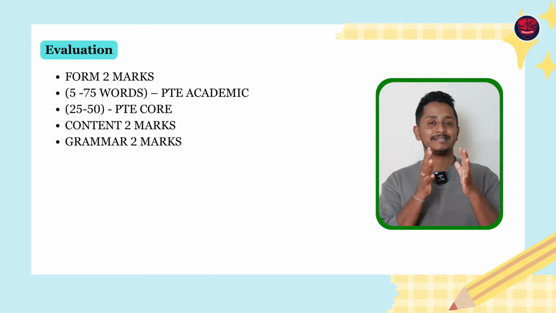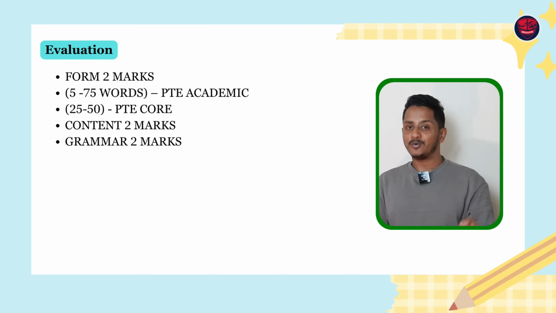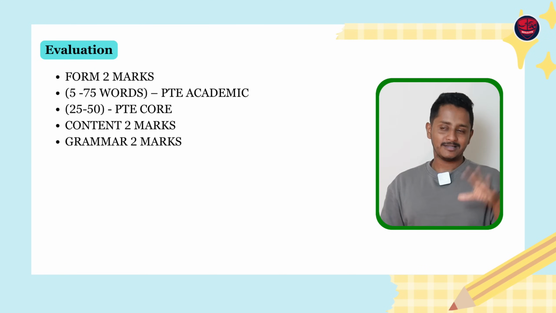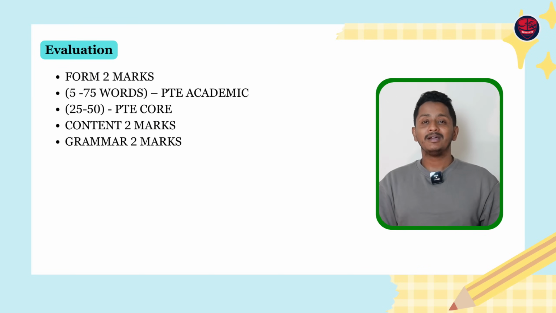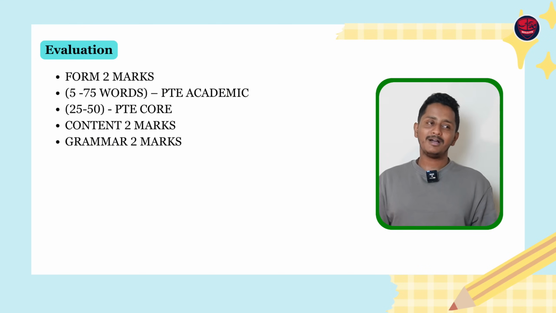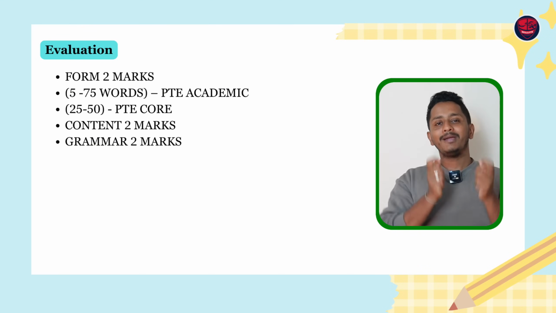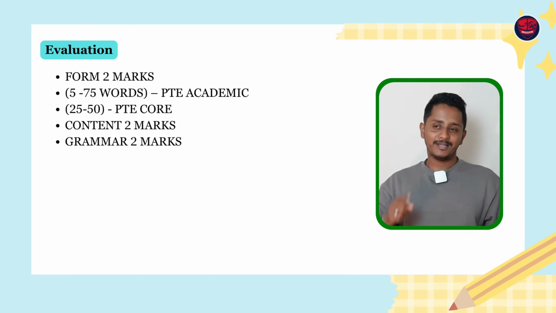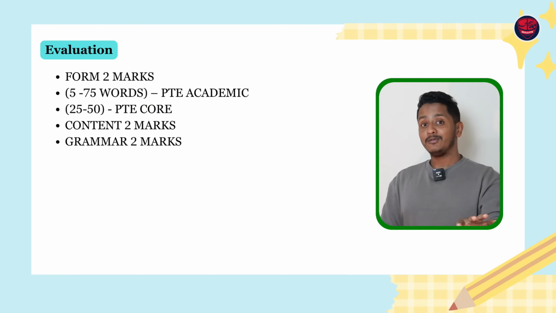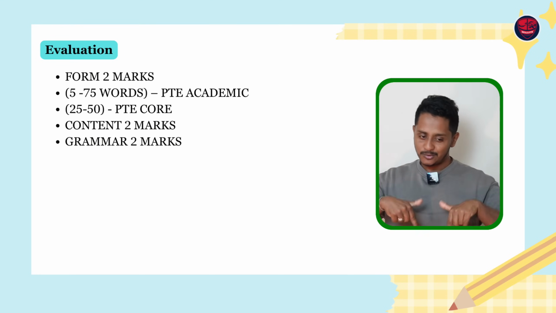At the end of the day, it is the grammar that gives you marks. If you're getting low scores in summarize written text in different websites or in main exam, it's only because your grammar is not up to the mark, because you're not understanding how to make sure that all the AI softwares, including Pearson AI software, will give you full marks with respect to grammar, which very soon I'm gonna unveil.